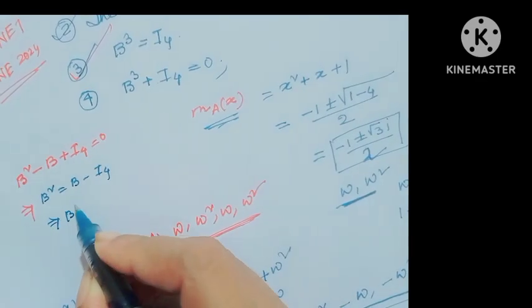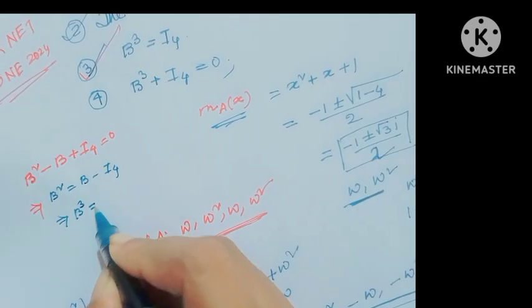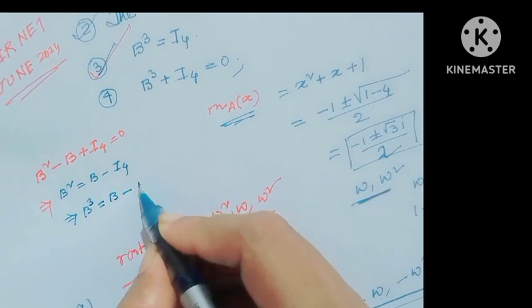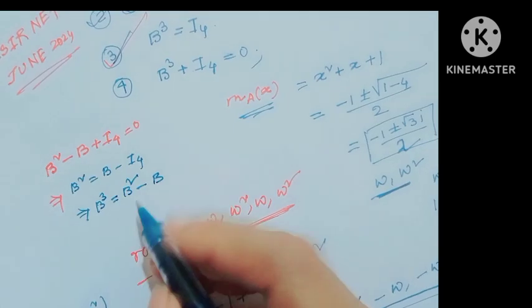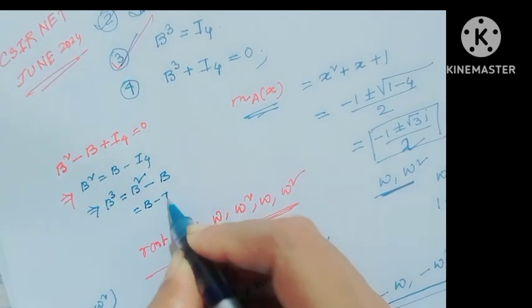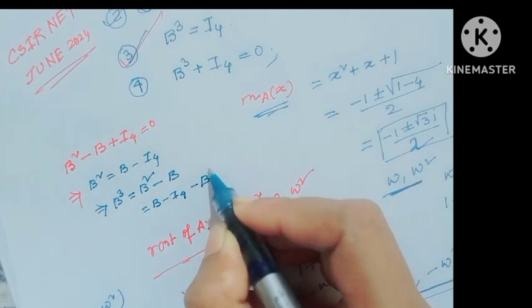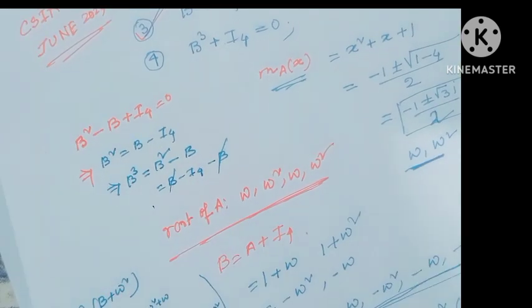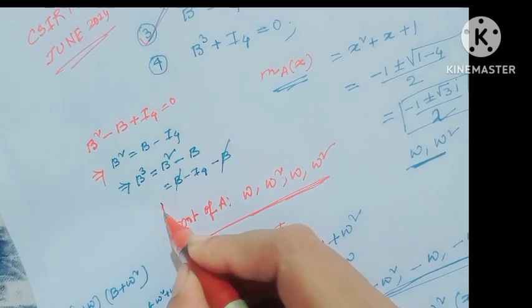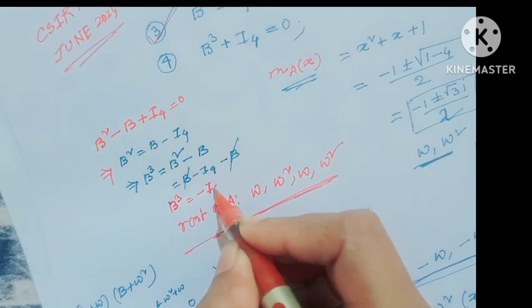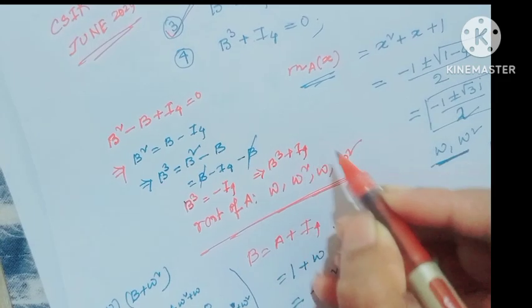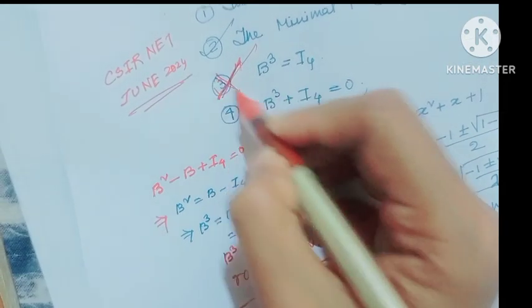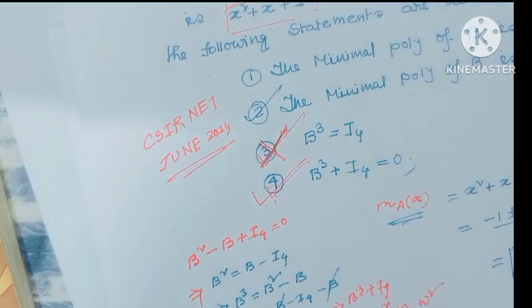For this, multiply by B, then B cubed equals B squared minus B. And the value of B squared is B minus I4, so B cubed equals B minus I4 minus B. Here B cancels, and that implies B cubed equals minus I4. That implies B cubed plus I4 equals 0. So option 3 is a wrong option, option 4 is the right option. That means option 2 and option 4 are the right options.